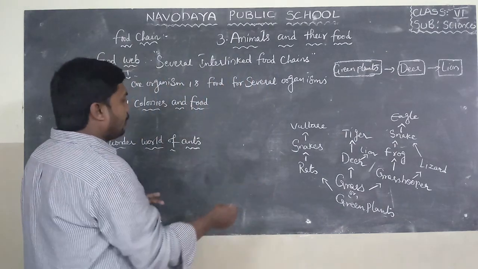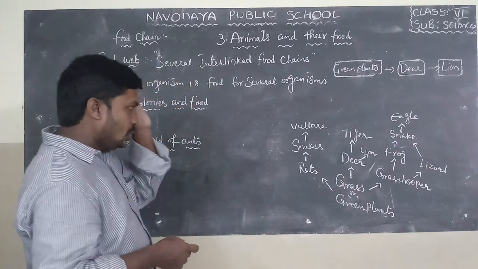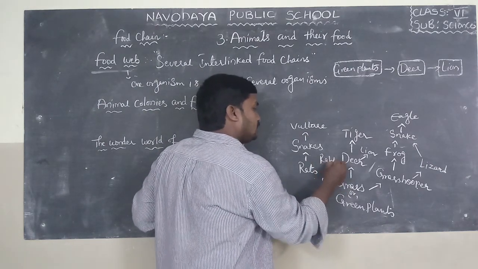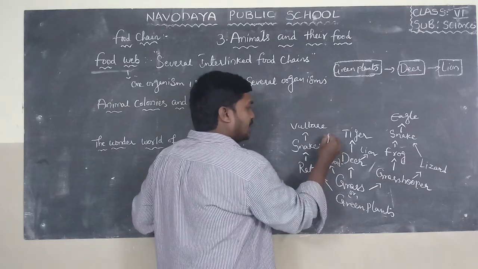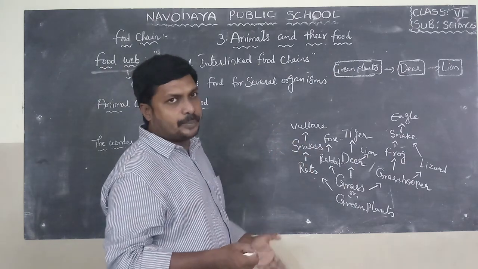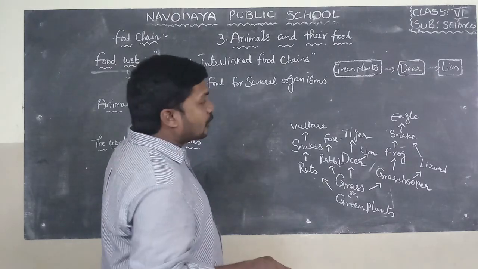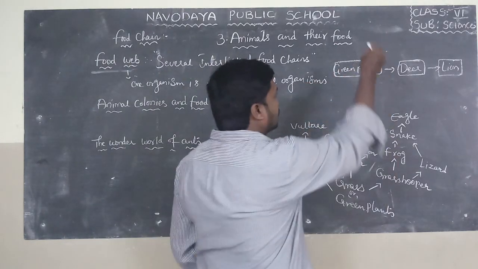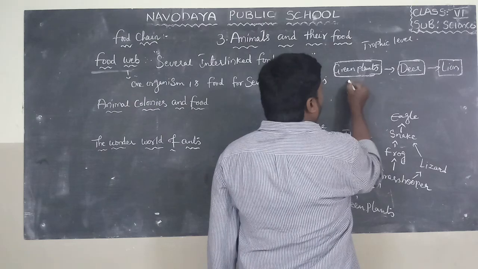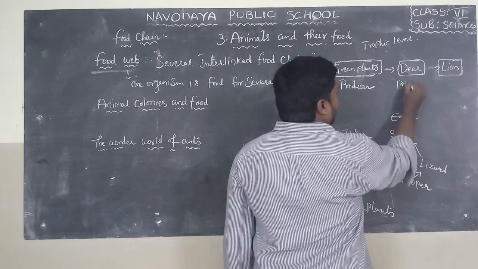If you observe in food web, one organism is food for several organisms. So sometimes grass, rabbit also depends on grass. Rabbit is the food for fox. So in this flow chart, in this food web, one organism is food for several organisms, that is known as food web. If you observe in food chain, each level in food chain is known as trophic level. No? Trophic level. So this is the producer, first level of food chain, and this is primary consumer.